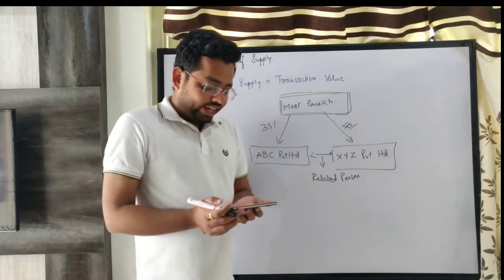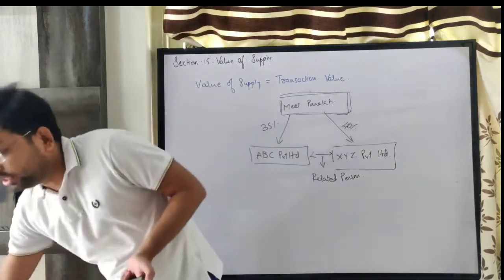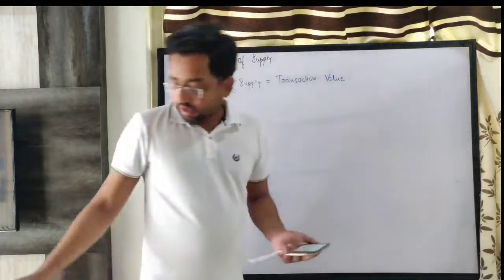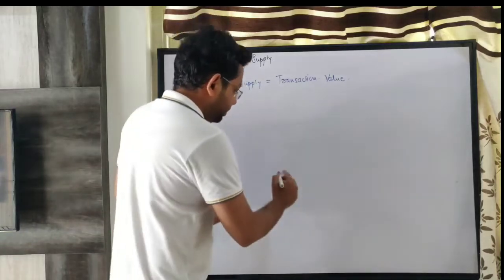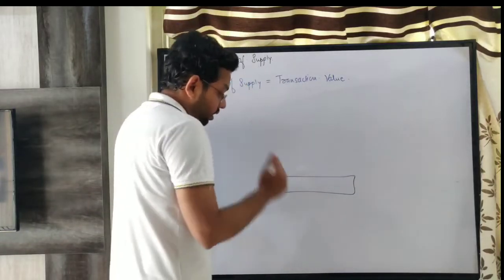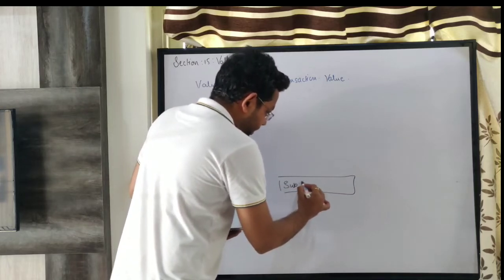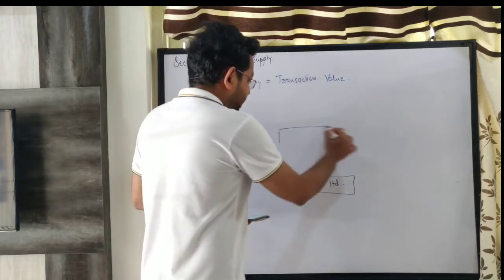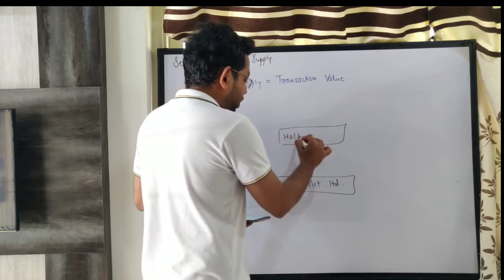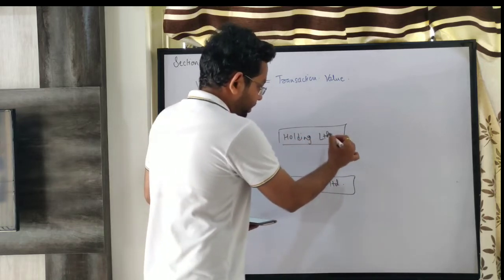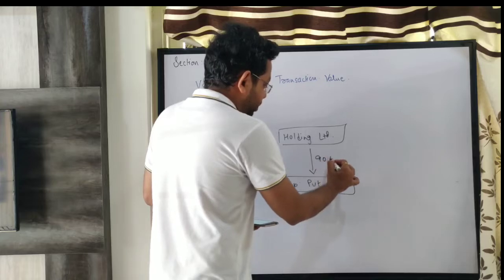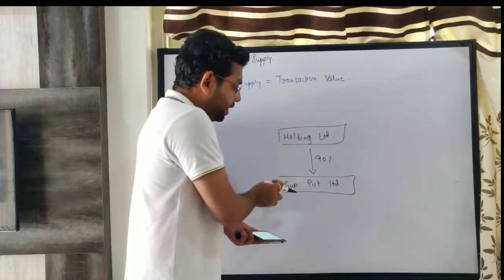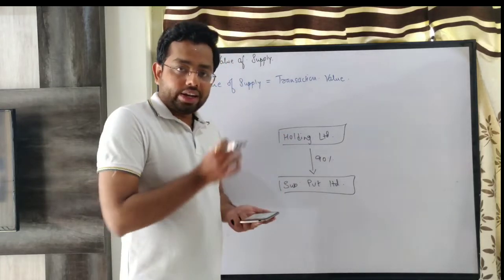Further, one of them directly or indirectly controls the other. For example, say there is one subsidiary private limited. This subsidiary private limited is a subsidiary of holding limited and 90% of the shares are with holding limited. Then holding limited and subsidiary private limited are related persons.